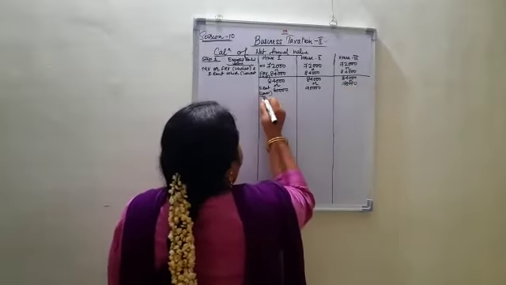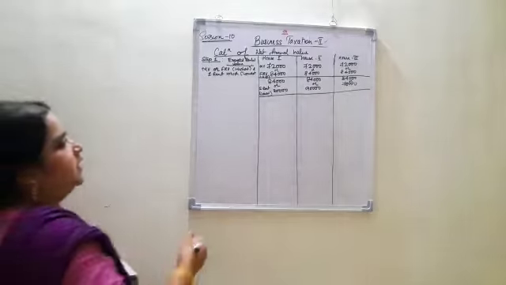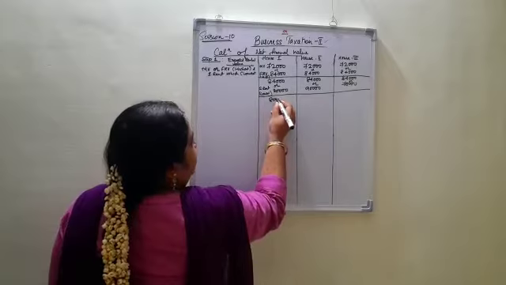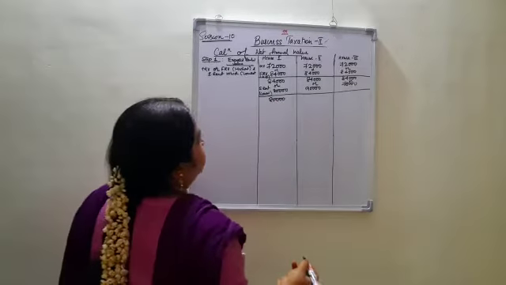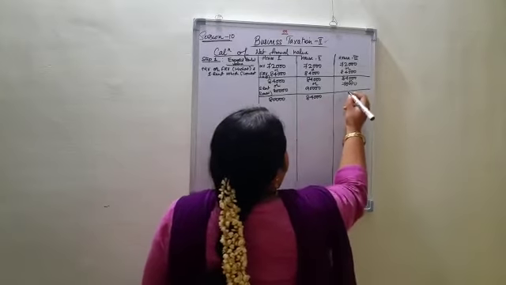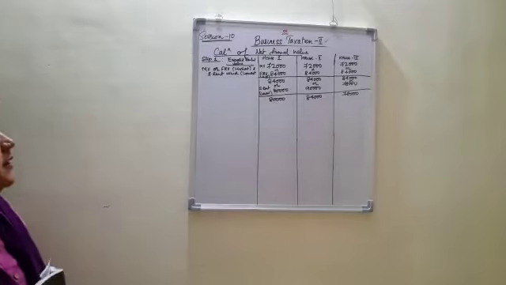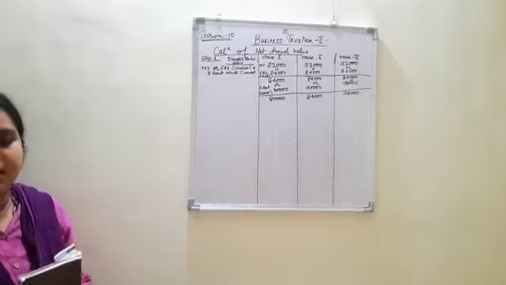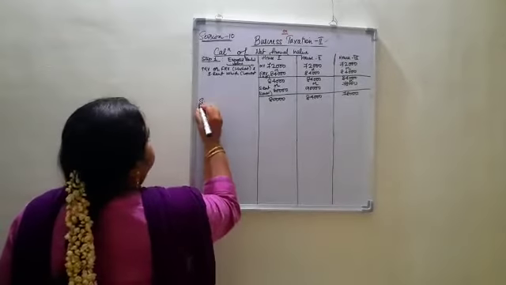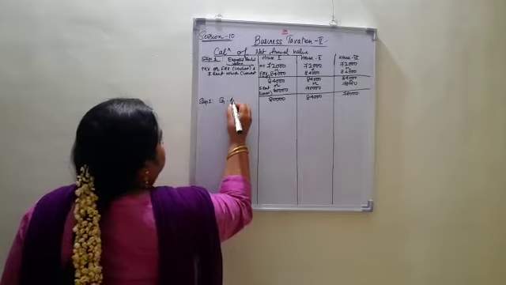So when I compare and take the least value, I conclude that in the case of the first house, the least is 80,000, in the second case the least is 84,000, and in the third case the least is 78,000. So I have arrived at the expected rental value. Now the next step is step 2, arriving at the gross annual value.